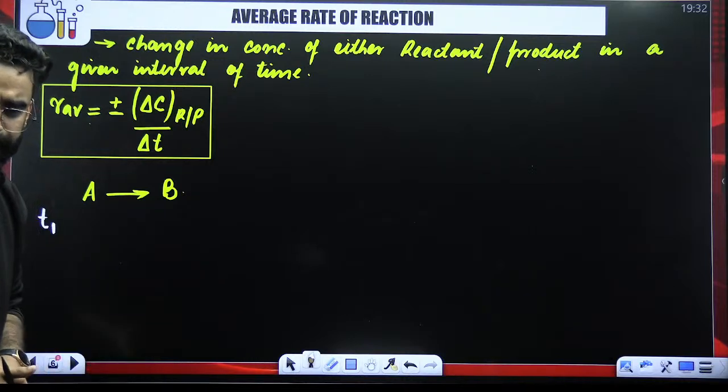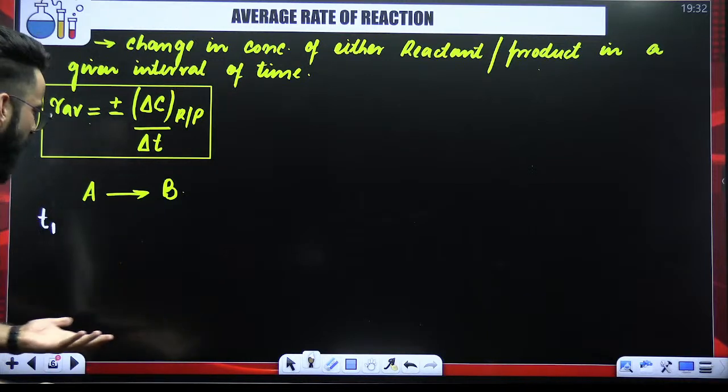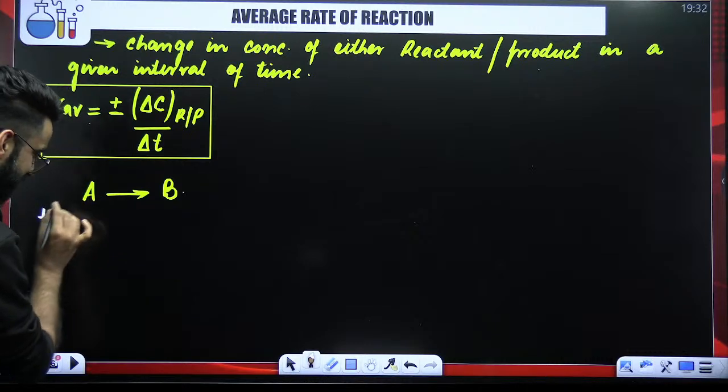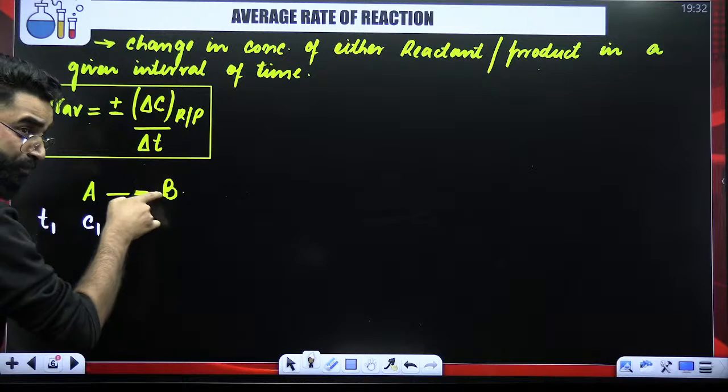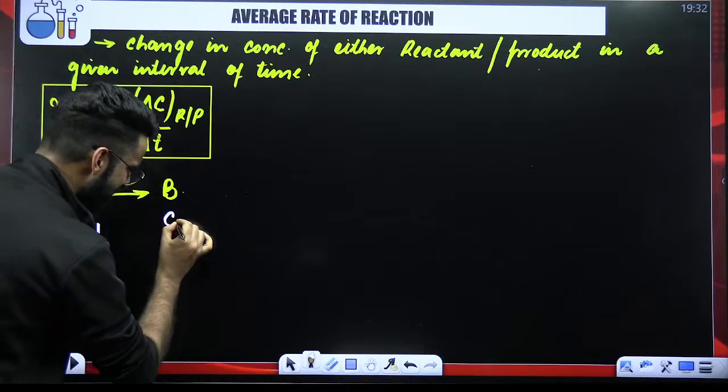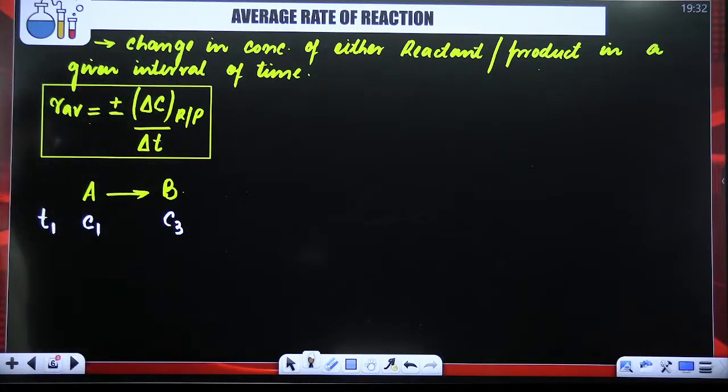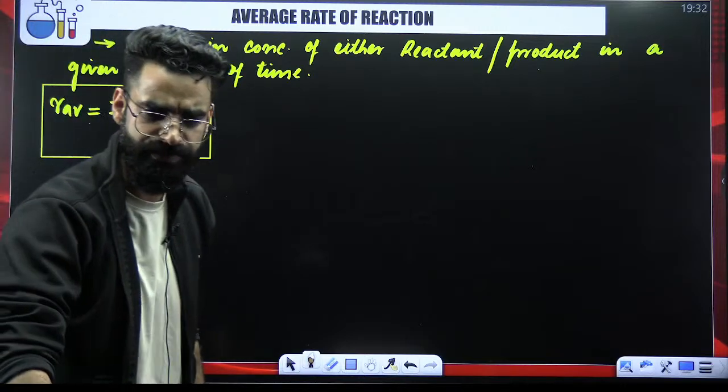Say the concentration of reactant at time t1 is C1, and the concentration of product at time t1 is C3. I'm just giving you random values.